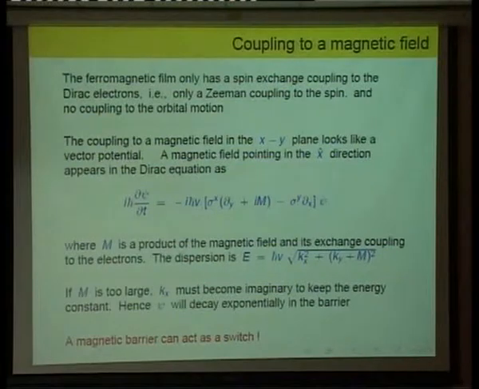So first of all, we are assuming that this ferromagnetic film has only a spin exchange coupling to the electrons on the surface. In other words, a Zeeman coupling, and there is no coupling to the orbital motion.